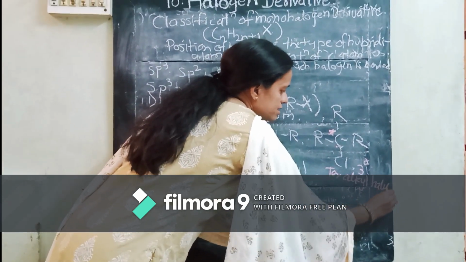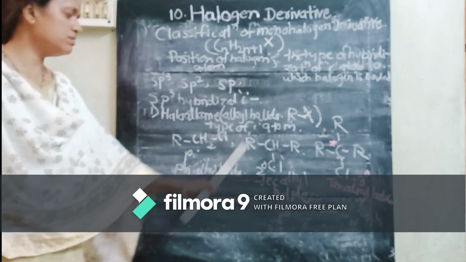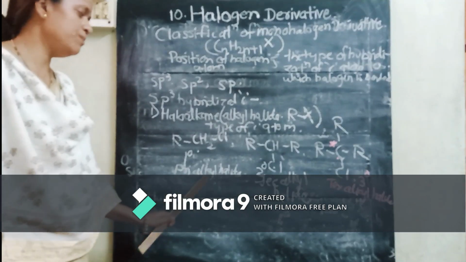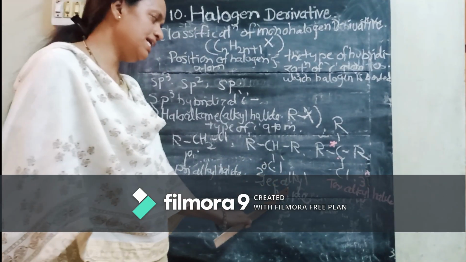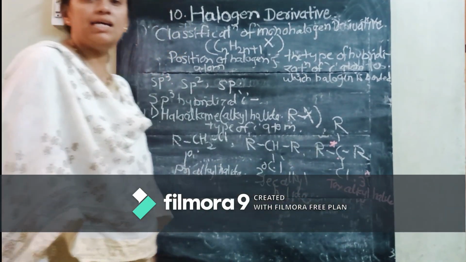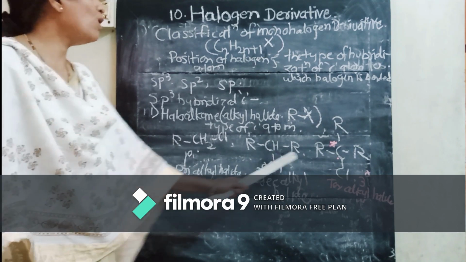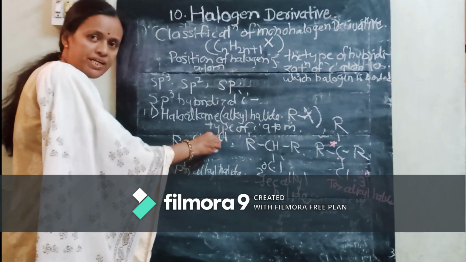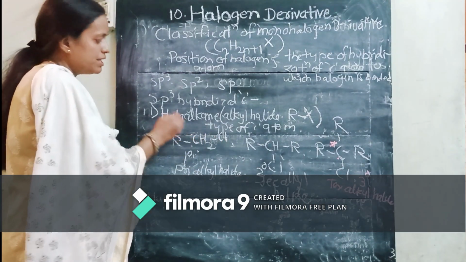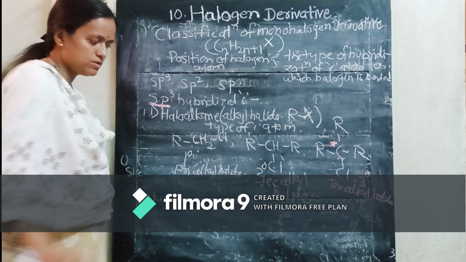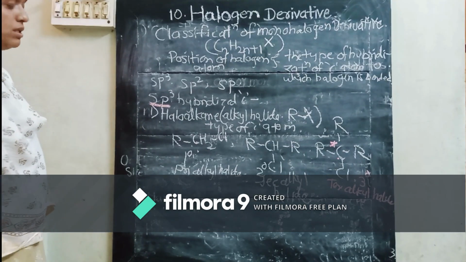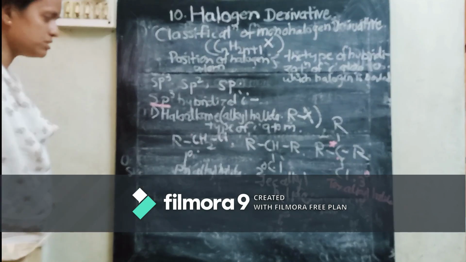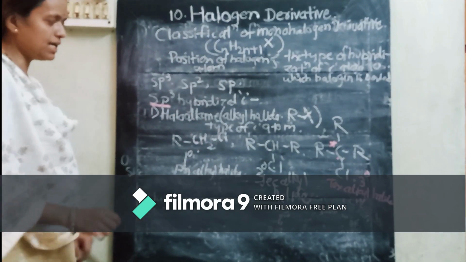Got it? So how are these haloalkanes further classified? These are classified into three classes, that is primary alkyl halide, secondary alkyl halide and tertiary alkyl halide. In all these examples, the carbon atom to which the halogen is bonded is sp3 hybridized. Okay, got it? So now, based upon the sp3 hybridization, we will see the second class.